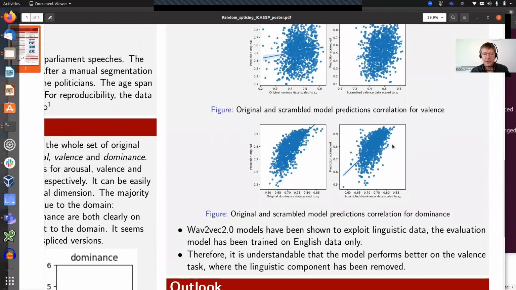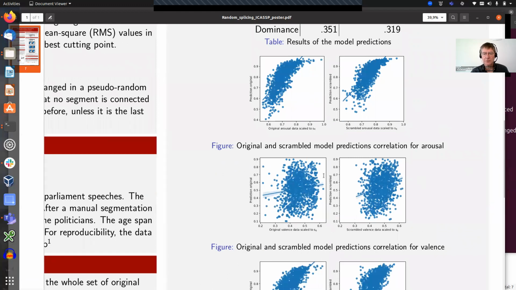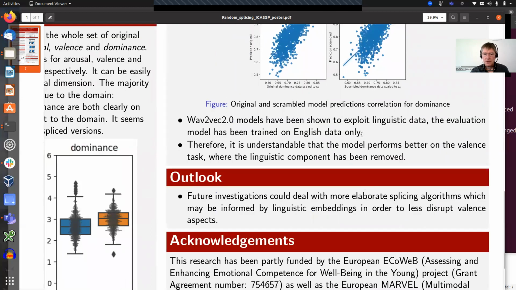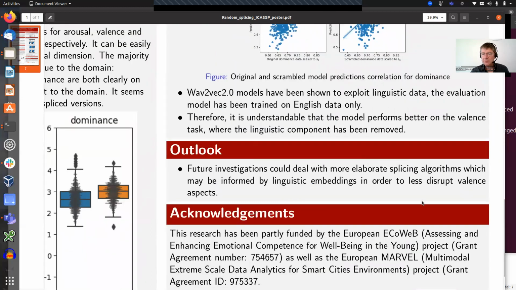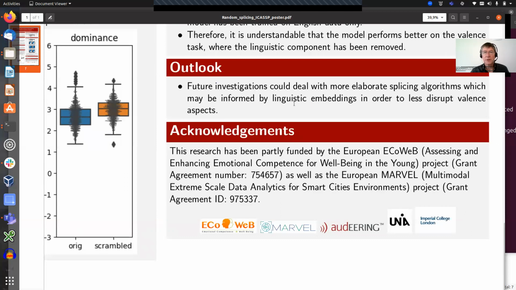And we explain this because for valence, especially, the Wav2vec model exploits the linguistics, and it is based on English data. MSP podcast is English, but we have German data here, so the linguistics cannot be used. So further outlook would be that we try to handle that. And that's been that. So I must hurry to keep the 8 minutes this time.